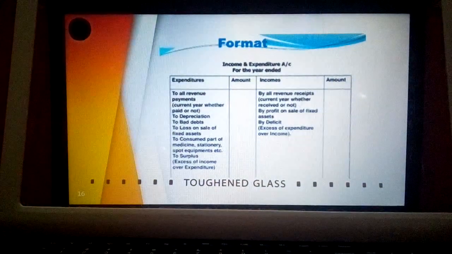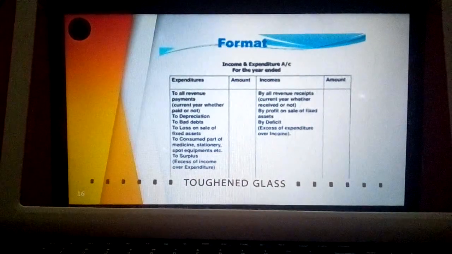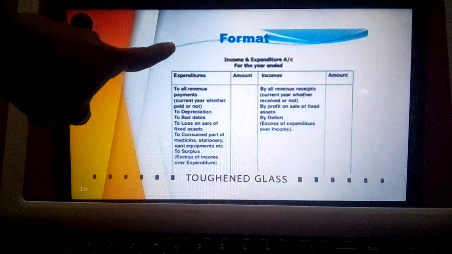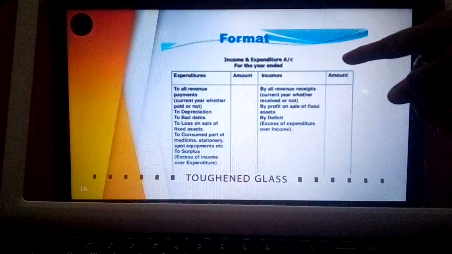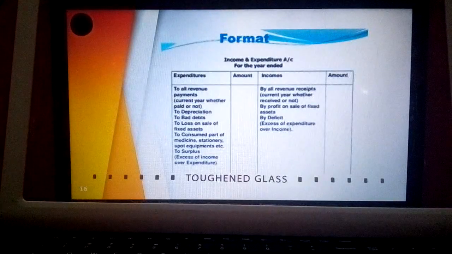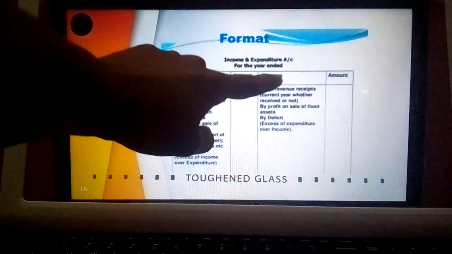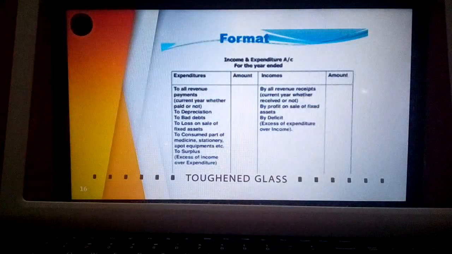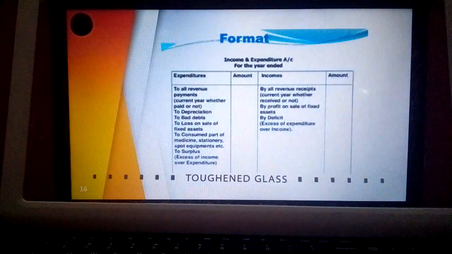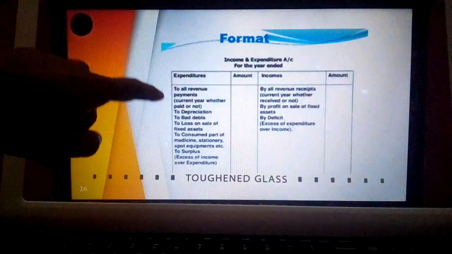This is the format in which we prepare the income and expenditure account. At the time of writing the format, please write down the debit side and credit side clearly. Under expenditure, only revenue expenditure is recorded. Under income, only revenue receipts are recorded. So all revenue payments need to be recorded here.